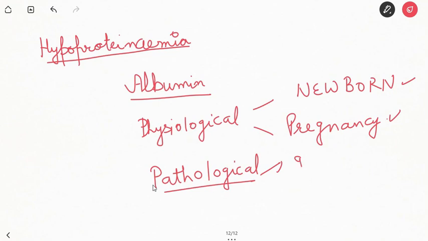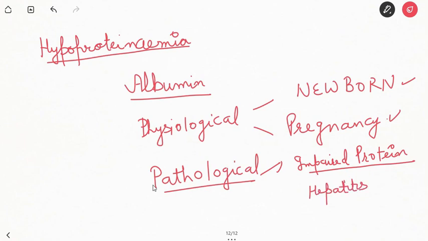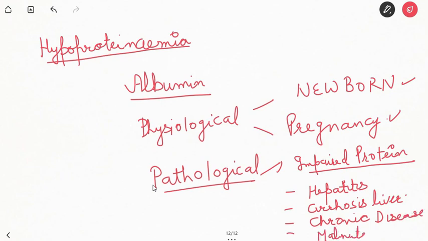Pathological conditions could be due to, number one, impaired protein synthesis, in which protein formation is impaired. That could be due to hepatitis or cirrhosis of liver, or due to chronic diseases, or malnutrition or malabsorption.